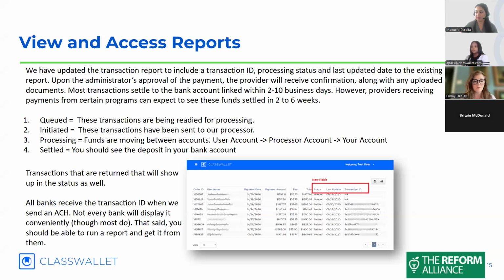Beautiful. Thank you, Emmy. And then when will families receive their invite to ClassWallet? So they'll receive it very soon. We have the first batch of approved students will receive their welcome email and their invitation to join the ClassWallet platform next week.